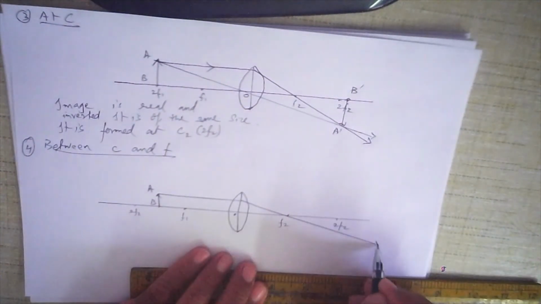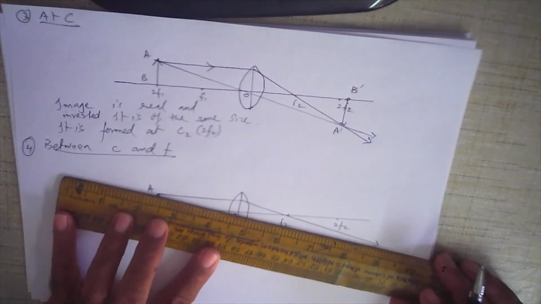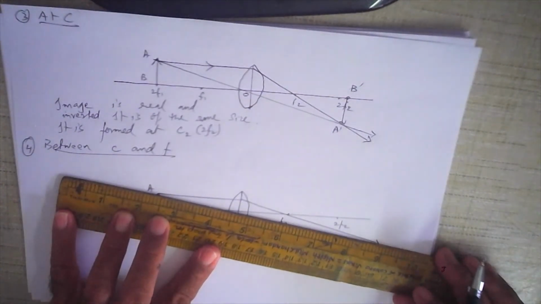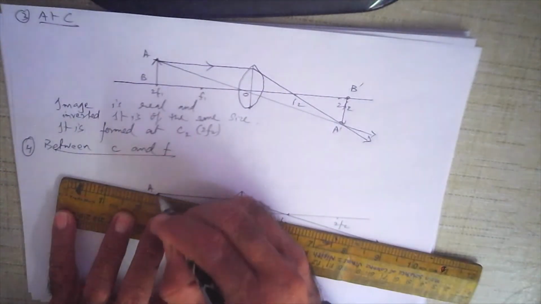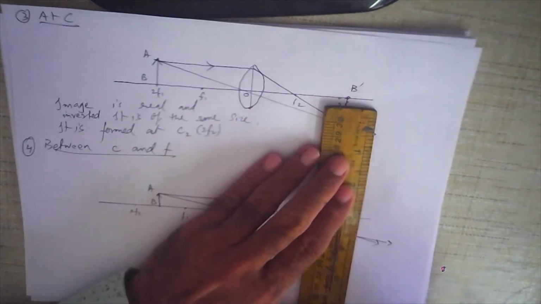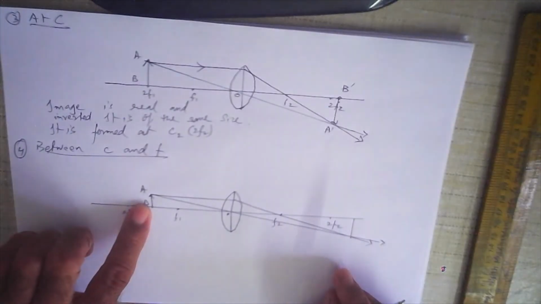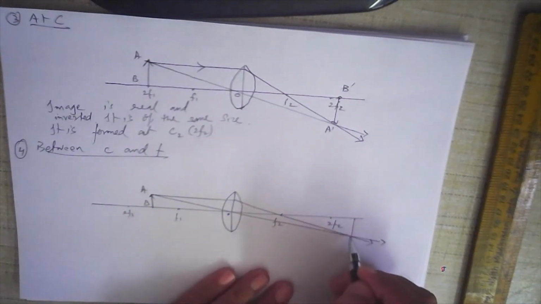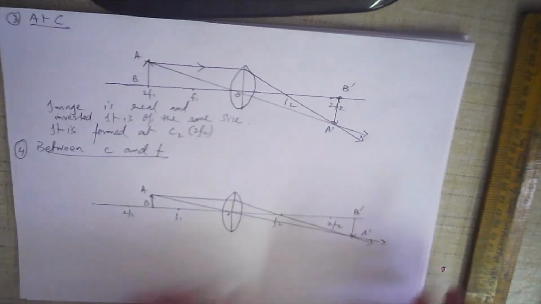The other ray of light passes exactly through the center of the lens. And you can see the image is formed here. Now the object is smaller, but the image is bigger. It is enlarged. This is your A dash, B dash, and it is formed beyond the center of curvature.